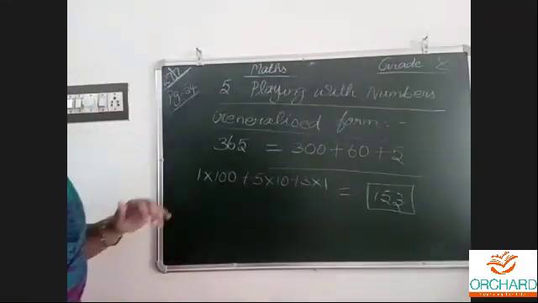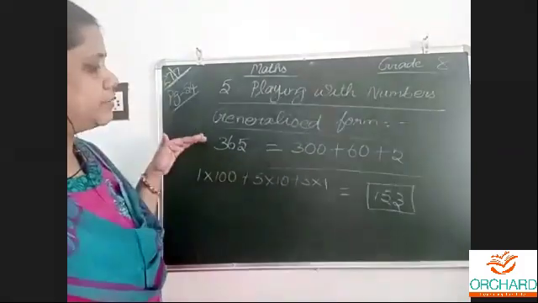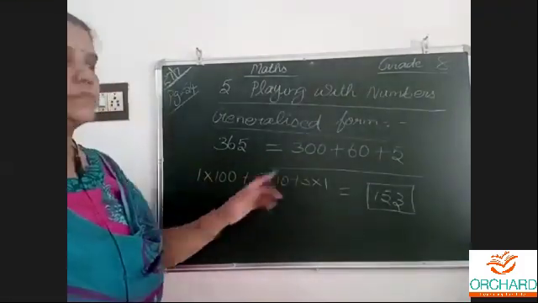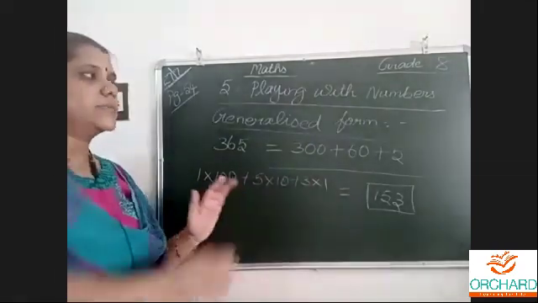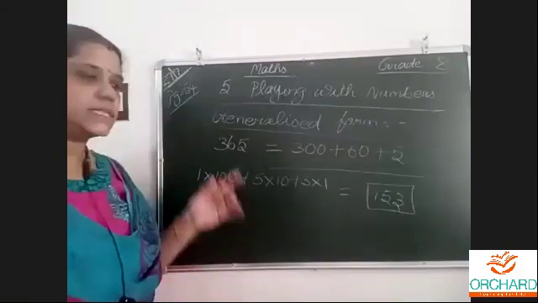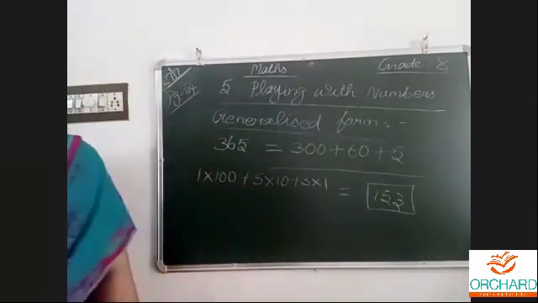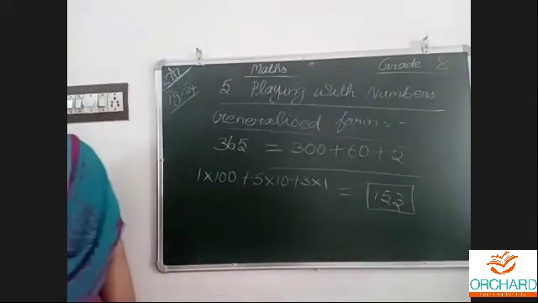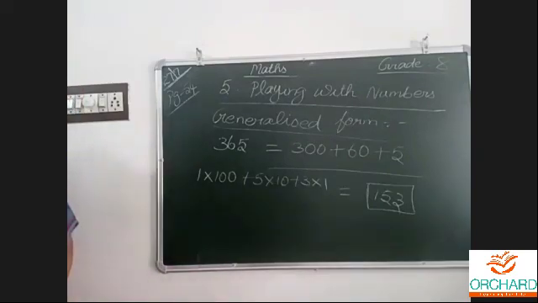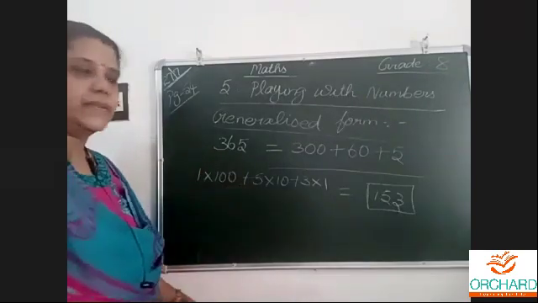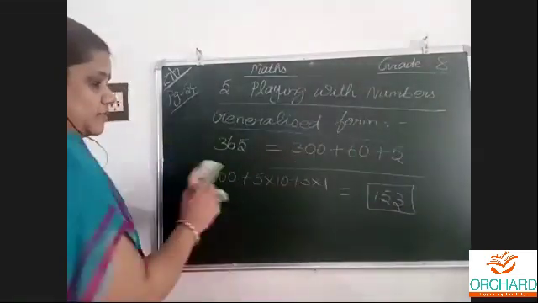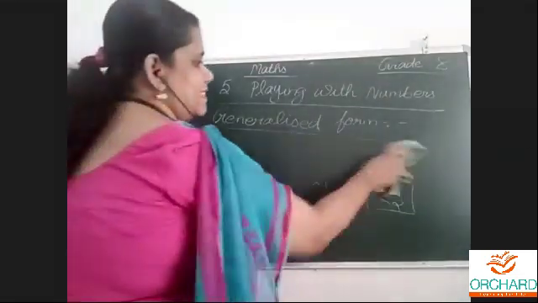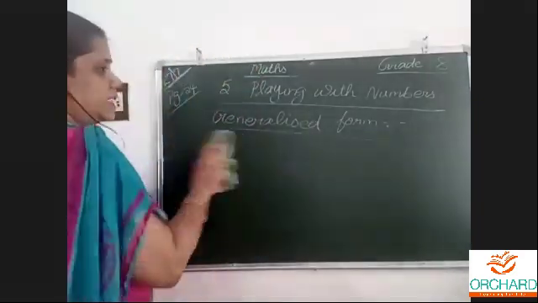Since we have come up to 8th standard, this is all easy. Normal form to expanded form, expanded form to normal form. Anything can be asked. Questions are there in the exercise. These both are example sums of page number 57. Just one example we have seen. One more is there, 872. 800 plus 70 plus 2. That I didn't write. See, easy, no?